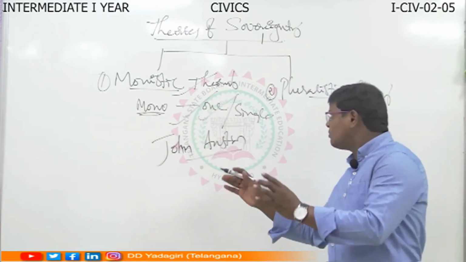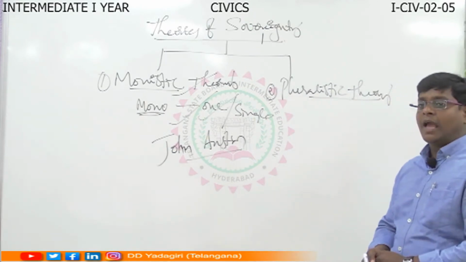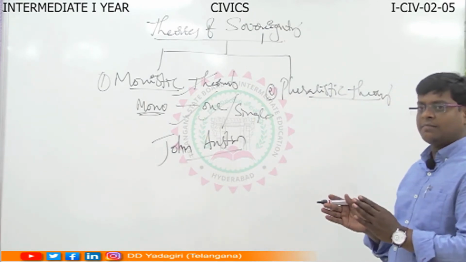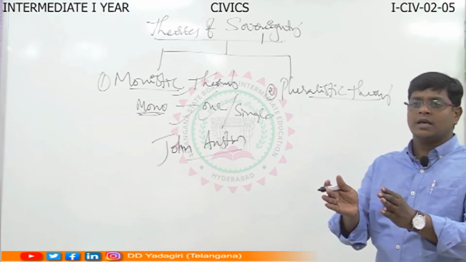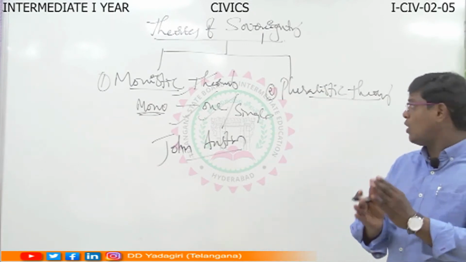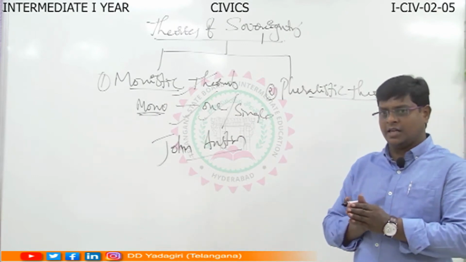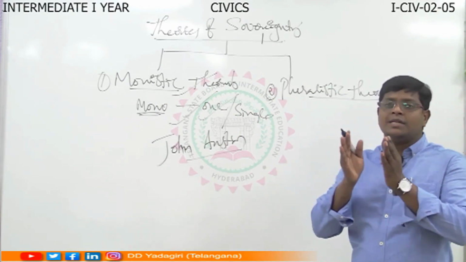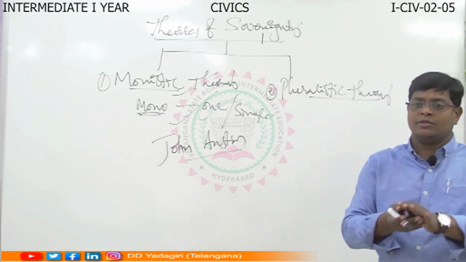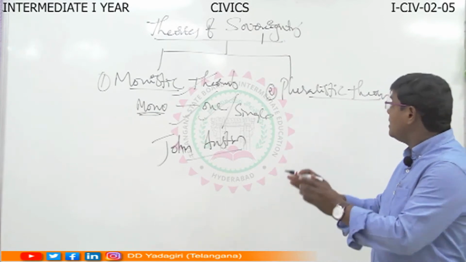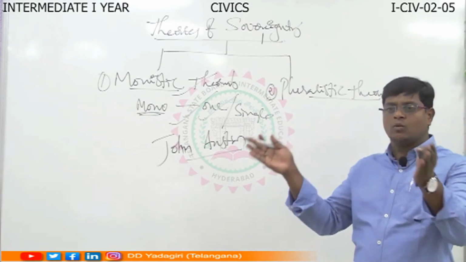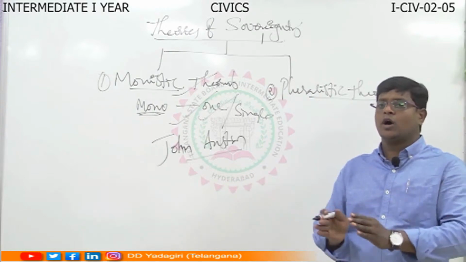Then what about the pluralistic theory? Against the monistic theory, one more theory came into the picture. That was the pluralistic theory. According to the pluralistic theory, sovereignty cannot reside with one person. The sovereignty can be shared with two or more persons, two or more groups.